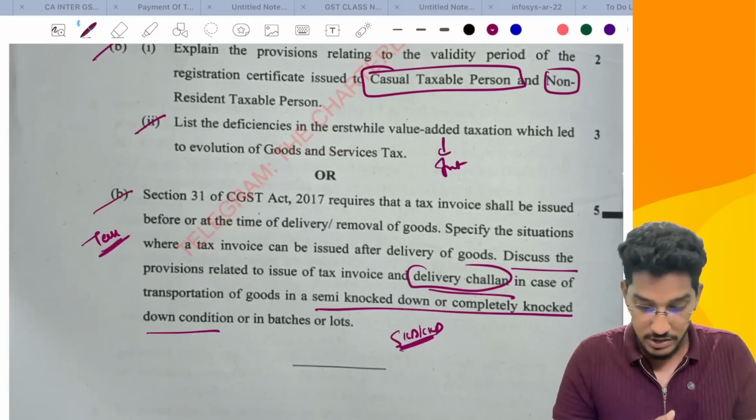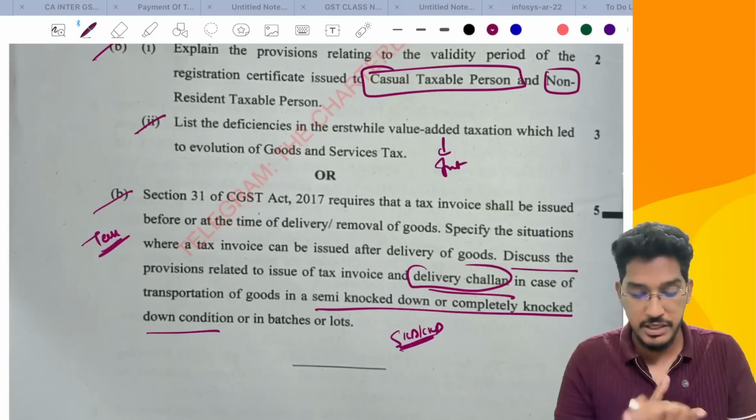Okay, so this is what the question paper has been. This is one brief review.